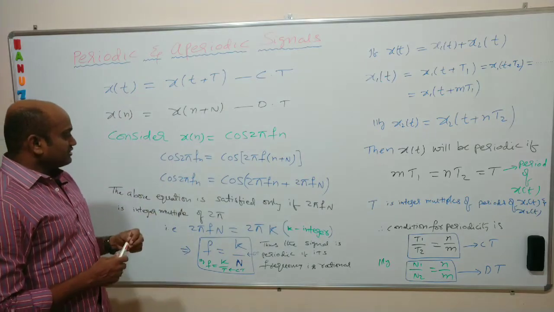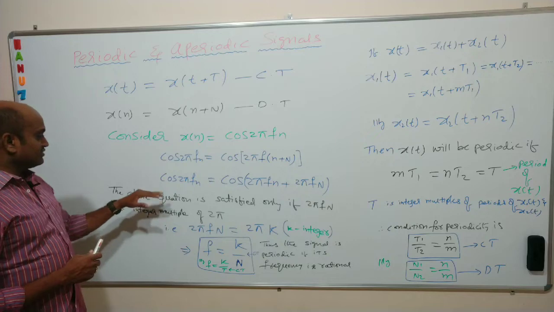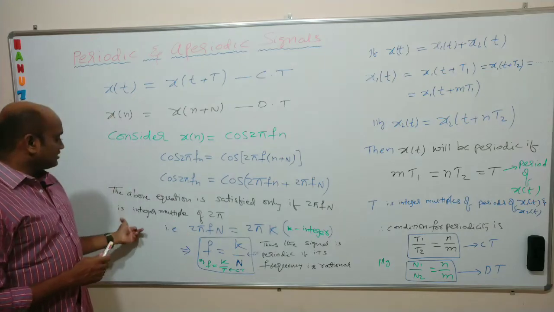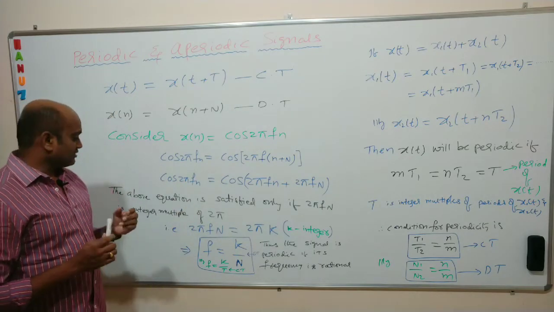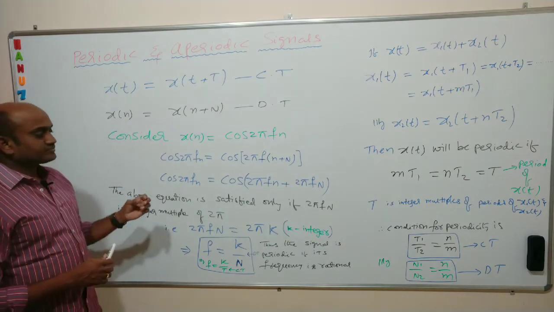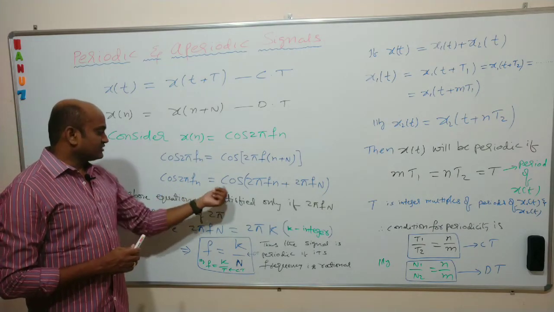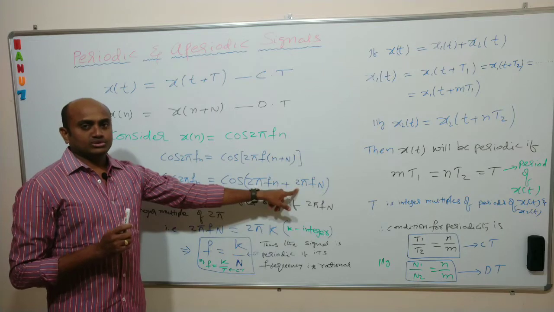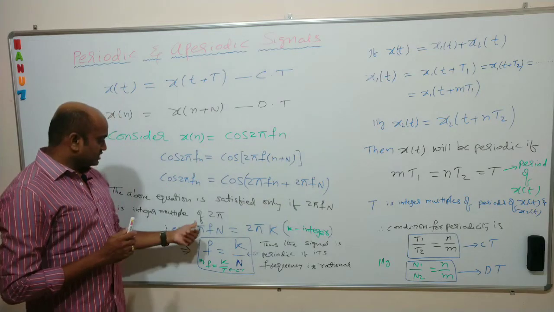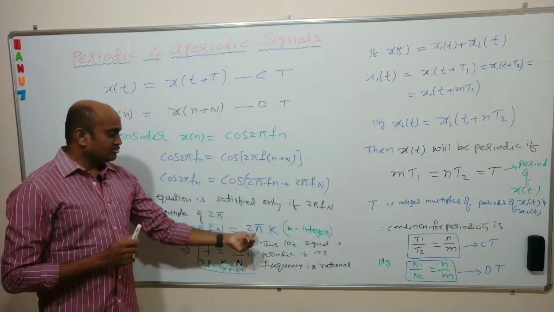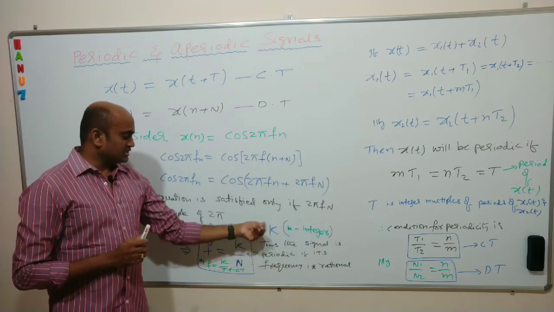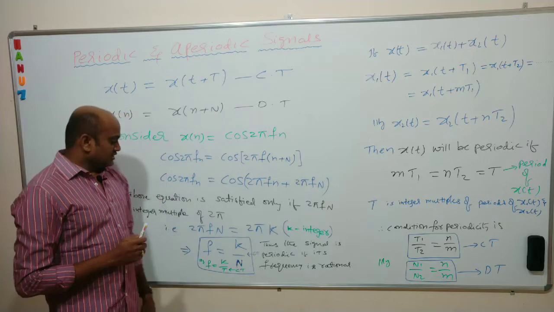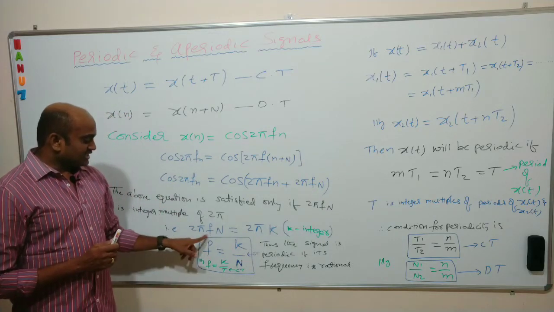In order for the above equation to be true, it is satisfied only if the term 2 pi f N is an integer multiple of 2 pi. That's why I wrote 2 pi f N is equal to 2 pi k, where k is an integer. Now the 2 pi and 2 pi get cancelled, and we get f is equal to k by N.